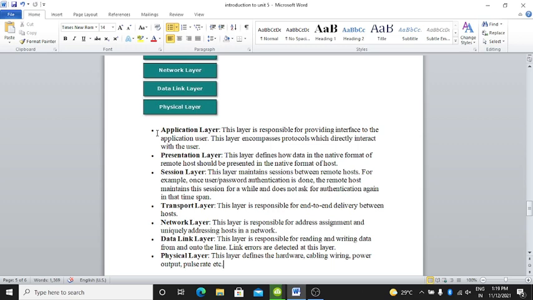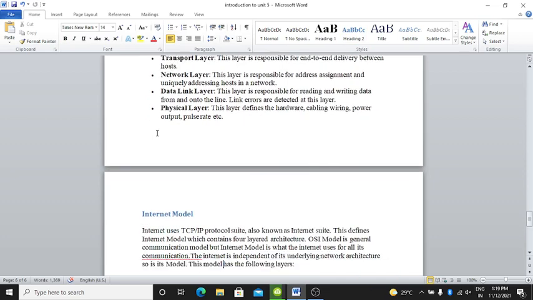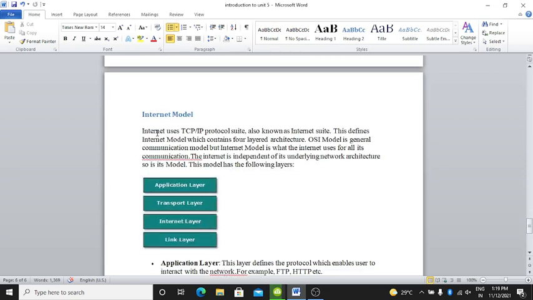Okay. After that, physical layer is there. This layer defines the hardware, cabling, wiring, power output, pulse rate, etc. Okay. Internet model is there. IP model. Internet uses TCP/IP protocol.